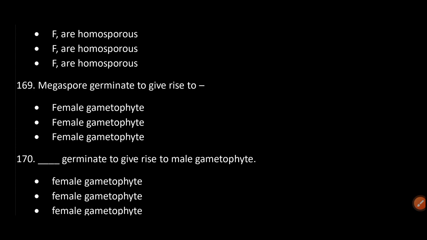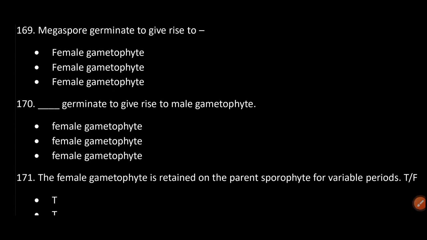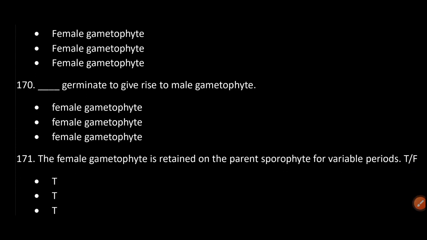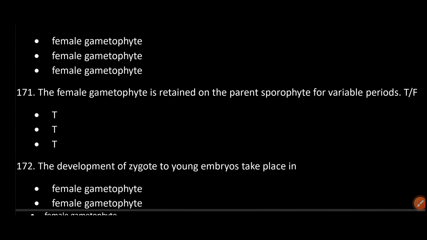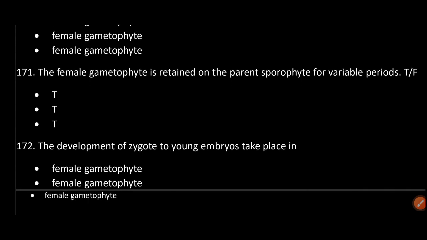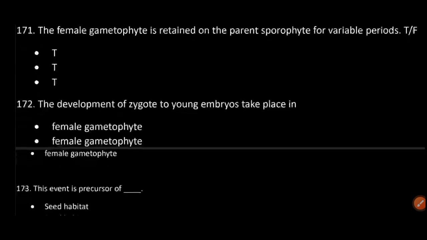Female gametophyte. Microspore germinate to give rise to male gametophyte. The female gametophyte is retained on the parent sporophyte for variable periods. True. The development of zygote to young embryos takes place in